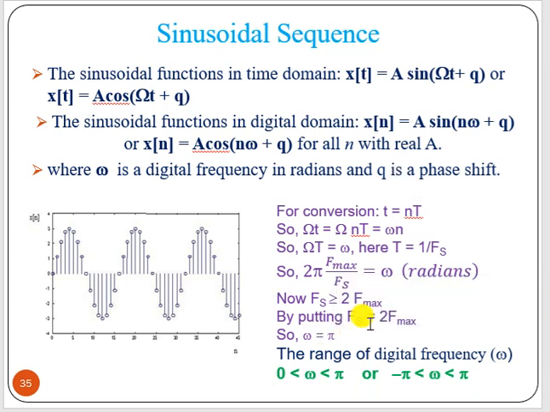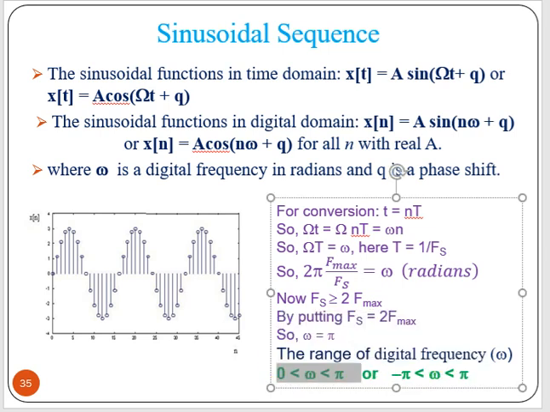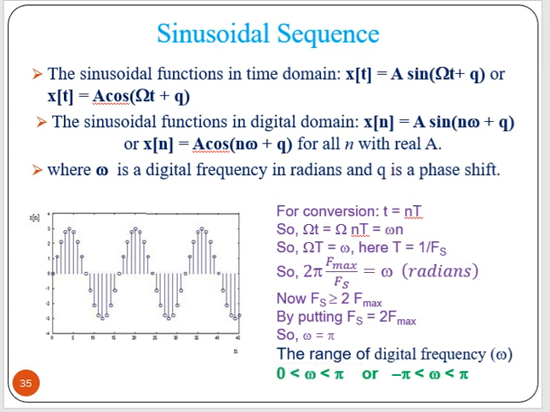Okay, that will be omega equal to pi. That means the range of digital frequency is nothing but from 0 to pi, or we can say minus pi to pi. This is the proof of that. We have to remember it.